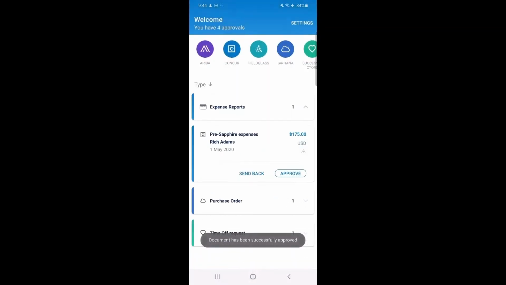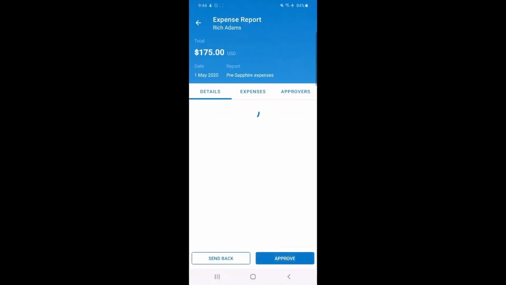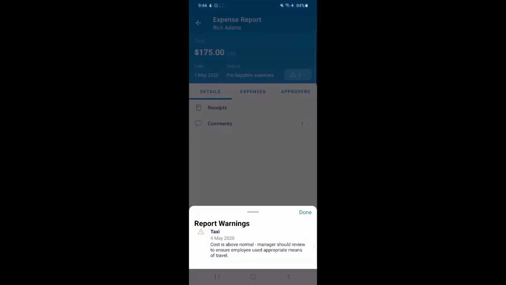Now we can come back to this one with the alerts. So when you click on one of those with the alert, your eyes are brought up to the top right hand side where I can see I have an issue with this. If I click on that issue, we can see that the cost for the taxi on this expense report is higher than normal.